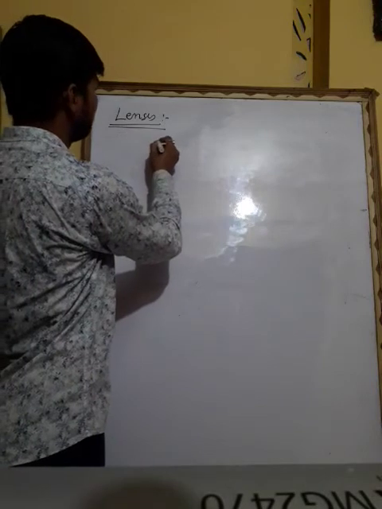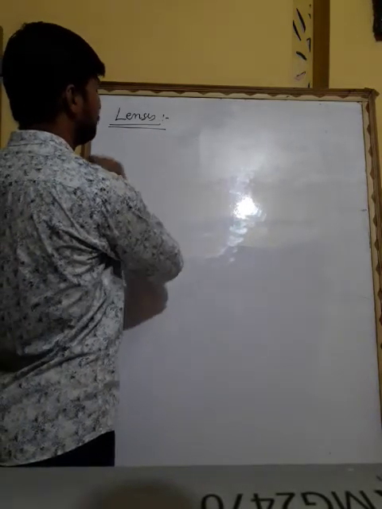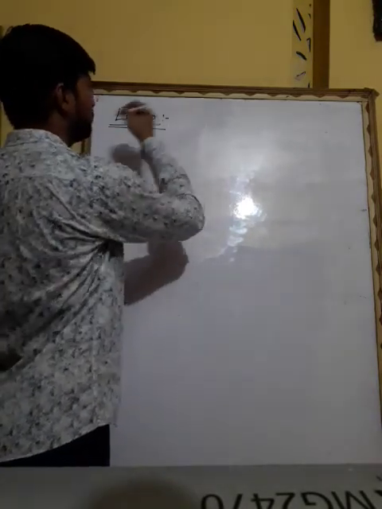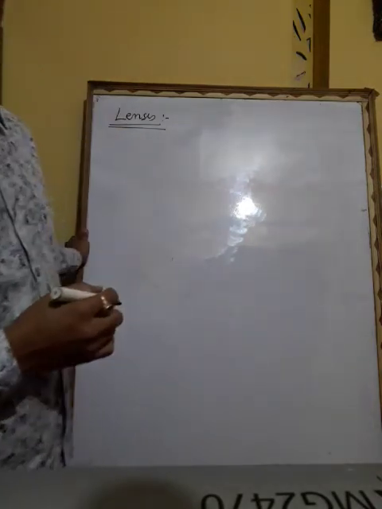So now here, let's know about lenses. You can write the definition.